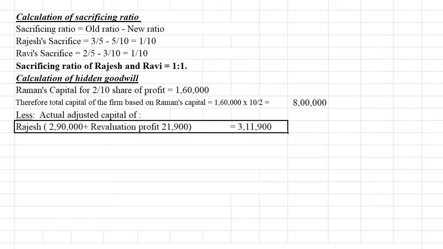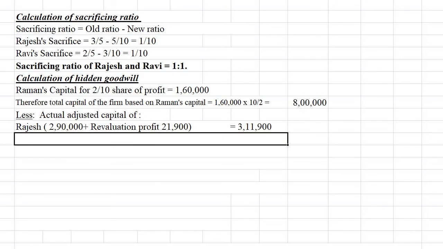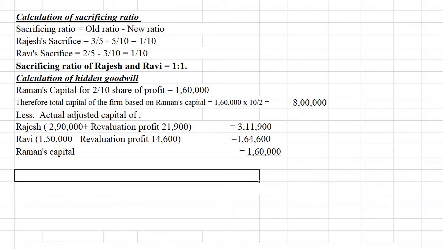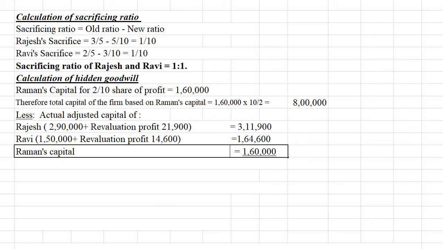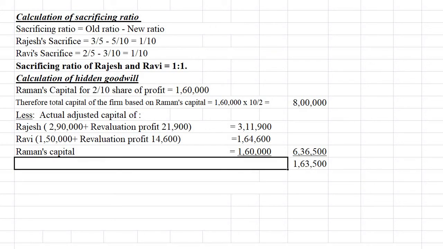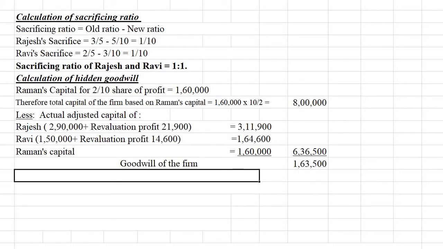So in this case, we have only revaluation profit and opening capital. So we have adjusted both and written the adjusted capital of both the partners. Then the new partner's capital is given here as 1,60,000. So the total amount we can write. What is the total adjusted capital? It is 6,36,500. So what is the difference? 1,63,500. What can it be? It is the total goodwill of the firm. So the total goodwill of the firm we have got is 1,63,500.